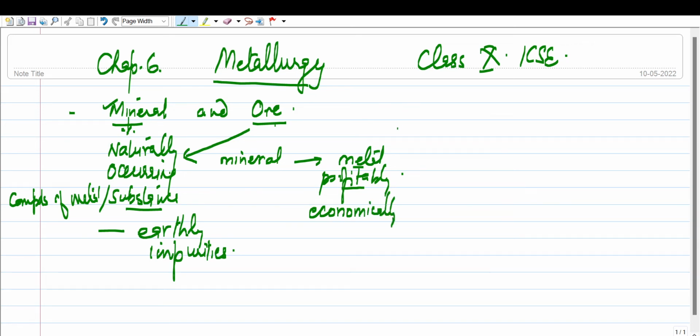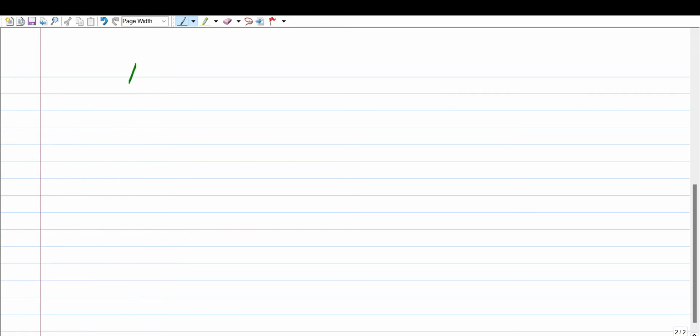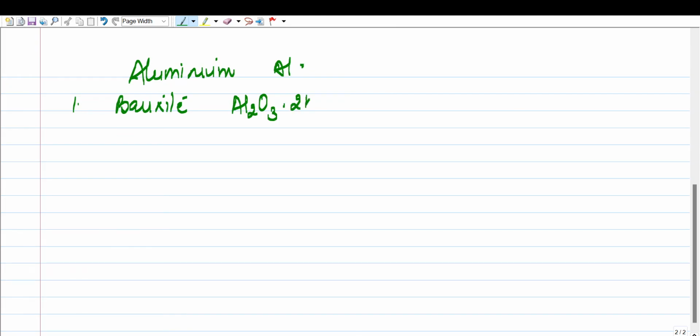Right, the second part you have in your course is the important ores of aluminium, iron and zinc. So let's take up the important ores of aluminium, right? So if we talk about aluminium, the three important ores are, first of all is bauxite, okay, and its formula is Al2O3·2H2O.